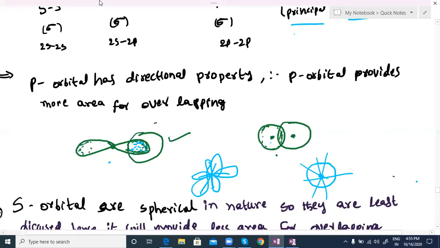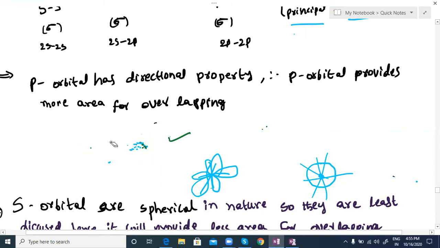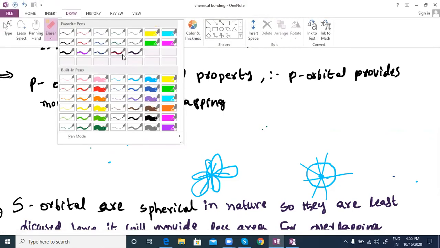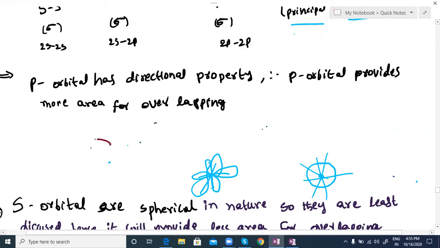In the case of the s orbital, we'll discuss here. This is the p orbital. When we take the p orbital, there is more electron density here, so they can overlap easily over more area. But in the case of the s orbital, the electron density is symmetrically distributed.